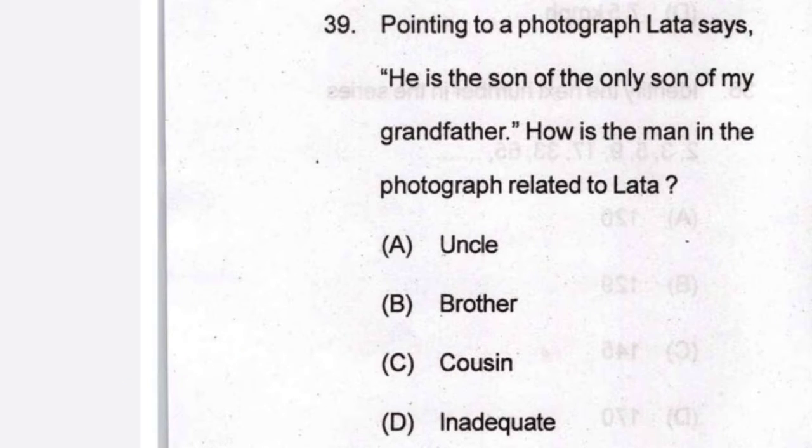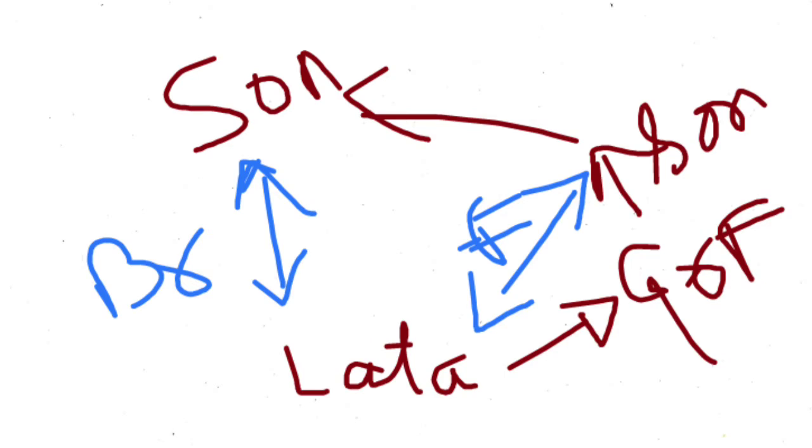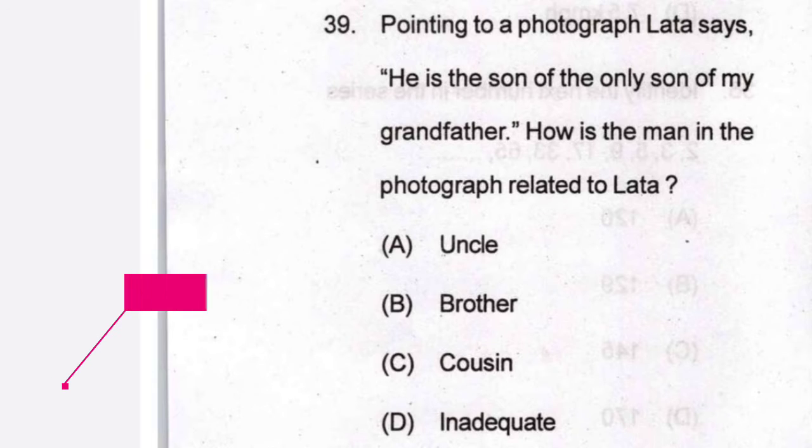Now the next question is question number 39. Pointing to a photograph, Lata says, he is the son of the only son of my grandfather. How is the man in the photograph related to Lata? So you have to read it carefully. You can see Lata's grandfather's son's son is actually her brother. If you look deeply and carefully, this is the answer. So the answer is brother, so option B is correct.